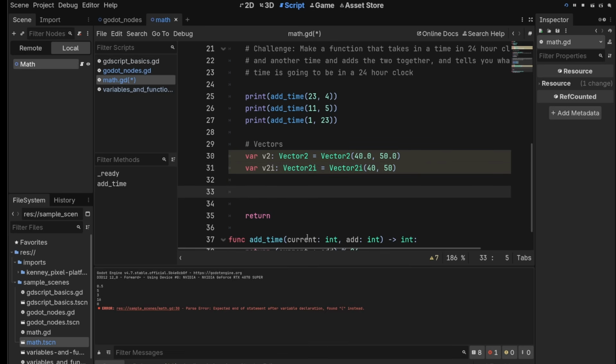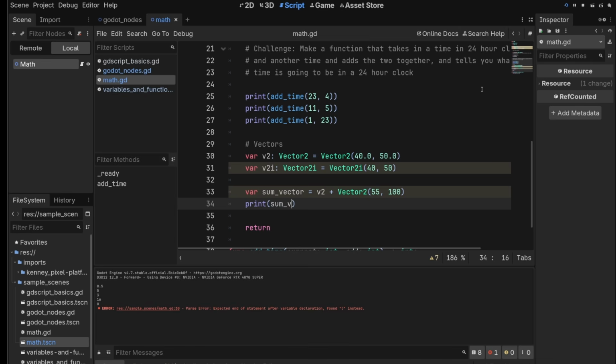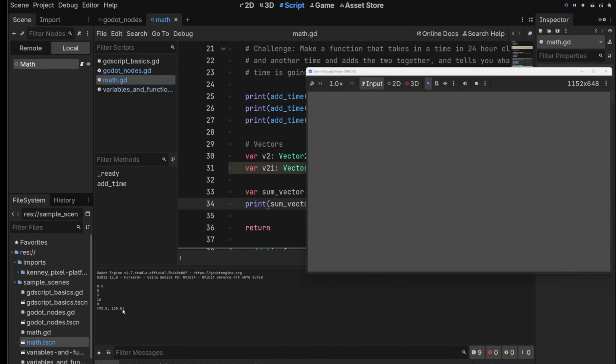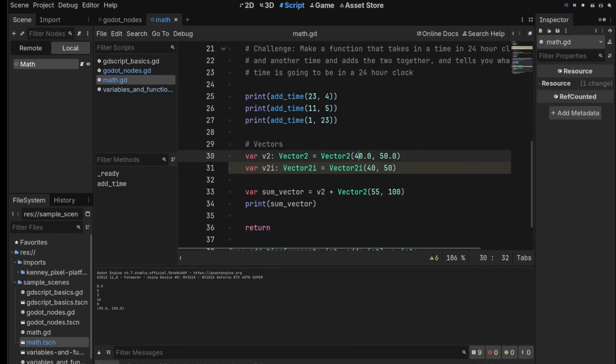Now vectors have some really useful and important functionality and mathematical properties. We're not going to go over all of them, but there's two I want to show you. The first one is that you can add two vectors. So our sum vector equals v2 plus, let's make a new one here, 55, 100. And you don't actually have to put the .0. It will turn this into floats for you because Vector2s always use floats. And we can print sum vector. Have a quick think and tell me what you think this is going to equal. So we have v2, which is 40, 50. We're adding 55, 100. Once you have some thoughts about that, you can run this and you'll see 95, 150. That is 40 plus 55 and 50 plus 100. You just add the x to the x and the y to the y.